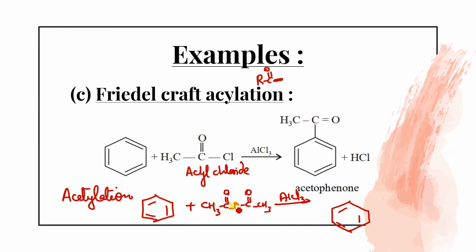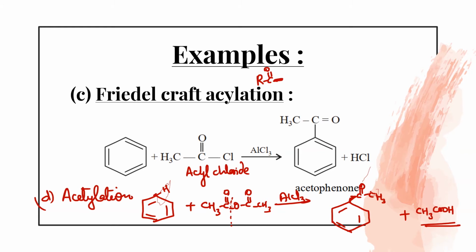What will happen? This bond is going to break, and one H on the benzene ring will be replaced by this group, attached through the C: C double bond O and CH3. Along with this, the side product is CH3COOH. In all the other reactions the side product was HCl, but in acetylation the side product is acetic acid. Everything else is the same: the product and catalyst are the same, only the reagent is different. Did you get that?